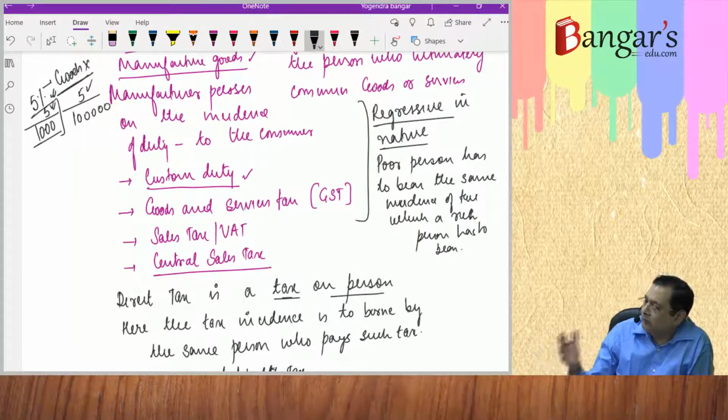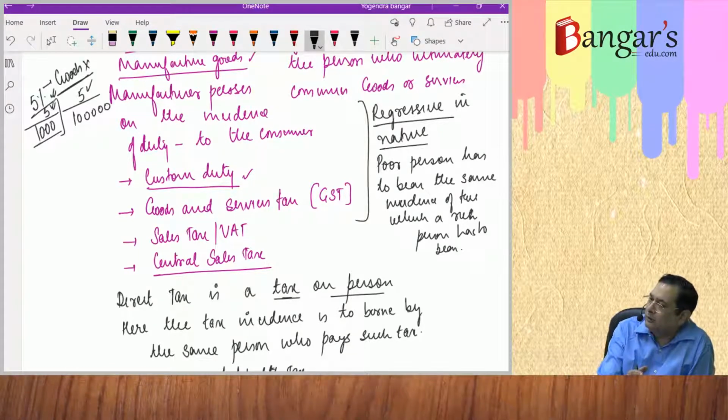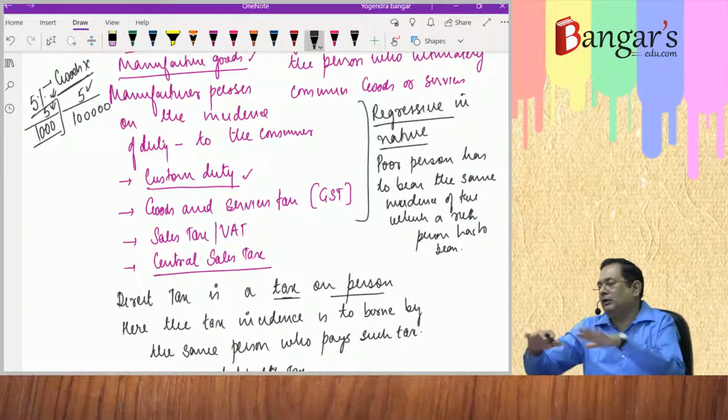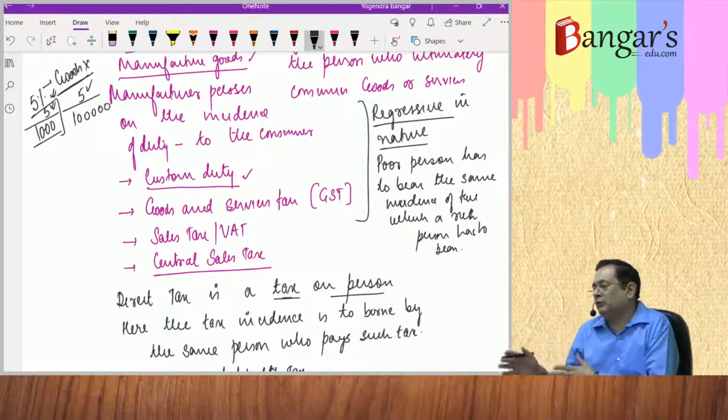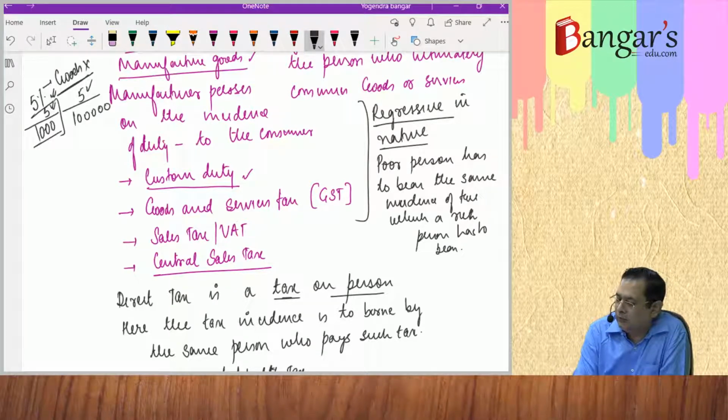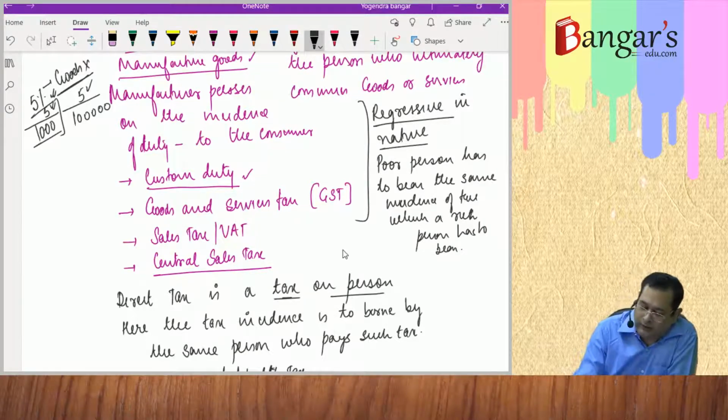Now his incidence is much less in comparison to a poor person. So these taxes are regressive in the sense that a poor person spends more portion of his income in paying taxes in comparison to a rich person. So the incidence is equal, but it is bearing brunt on those poor persons. So fundamentally, regressiveness is the basic drawback, a disadvantage. Otherwise, indirect taxes are very easy to collect.